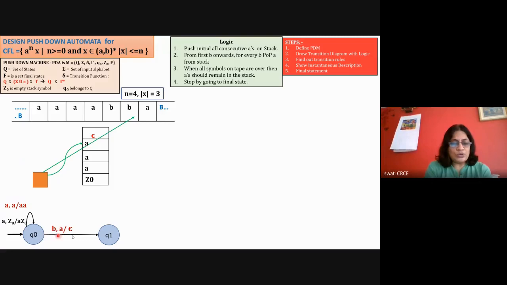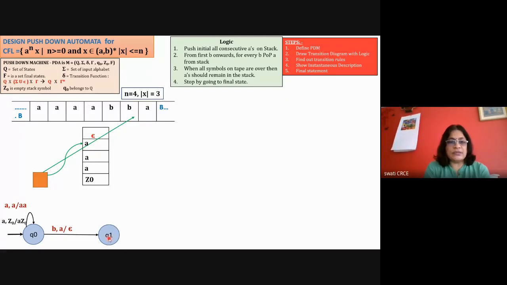So how to show the transition? That it will go to the new state Q1, and this B was the input tape symbol, and A is on the stack. So A is replaced with epsilon, and it's going to Q1. Okay, so now it is in the Q1 state.